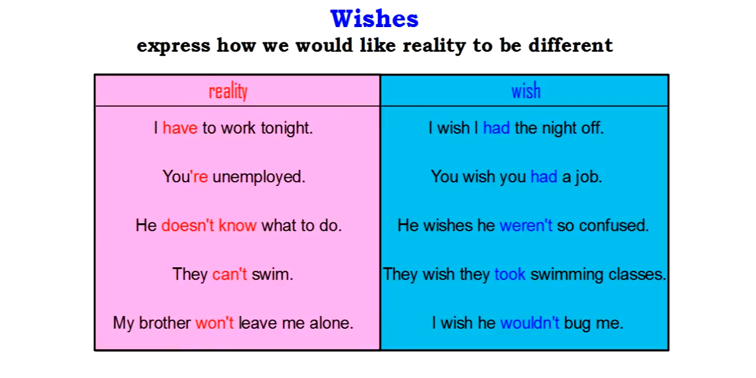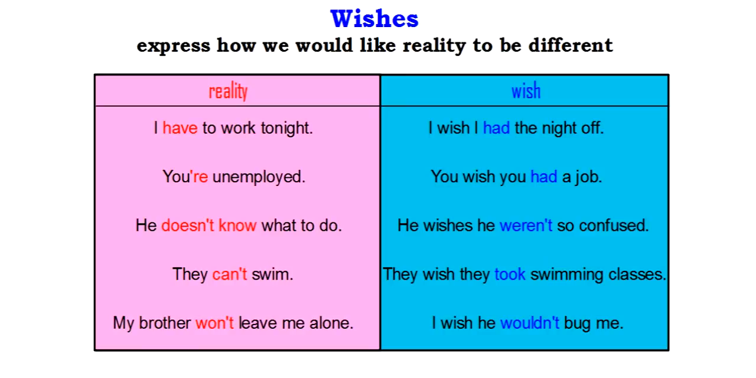I have to work tonight. I wish I had the night off. It's another way of saying I wish I didn't have to work. But like I said, students will fixate on making the verb negative if it's affirmative in the reality, but that's not necessarily the case. Just the idea has to be contrary to reality.